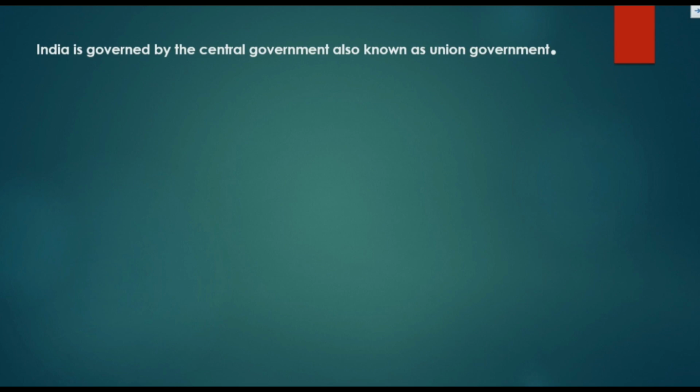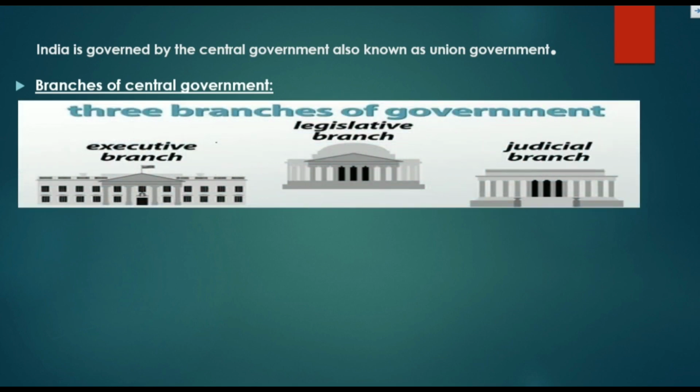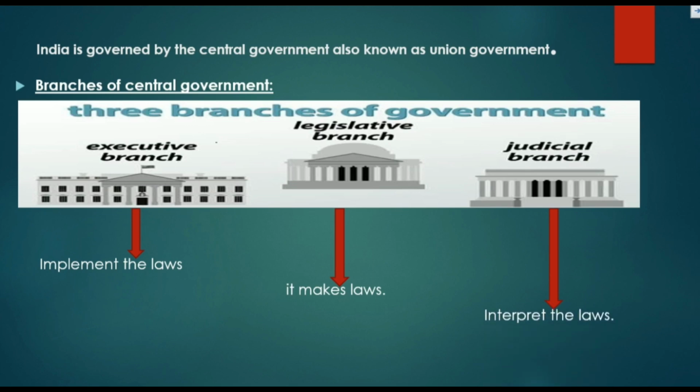India is governed by the central government, also known as the Union government. There are three branches of the central government, which are as follows: executive branch, legislative branch, and judicial branch. Executive branch is responsible for implementation of laws. Legislative branch is responsible for making laws, whereas judicial branch is responsible for interpretation of laws.